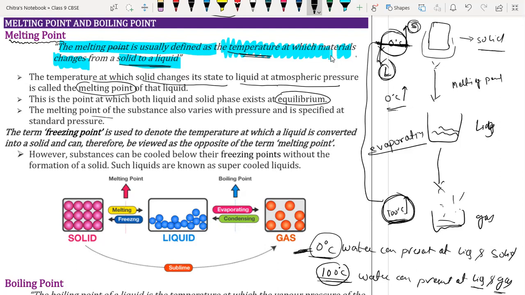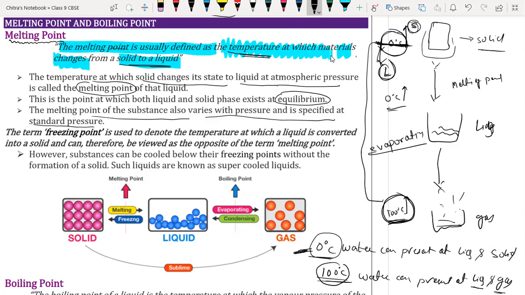The melting point of a substance also varies with pressure, so it is specified at the standard pressure. Any substance's melting and boiling point depends on temperature as well as pressure. If high pressure is applied, the liquid will convert into solid form.